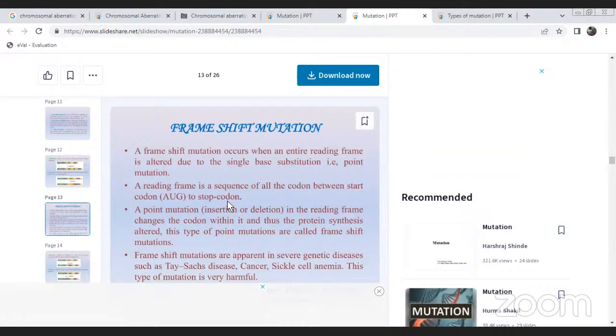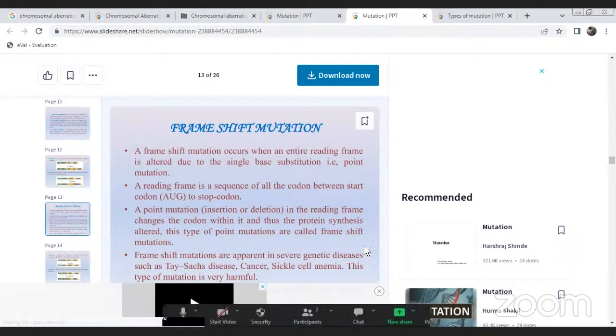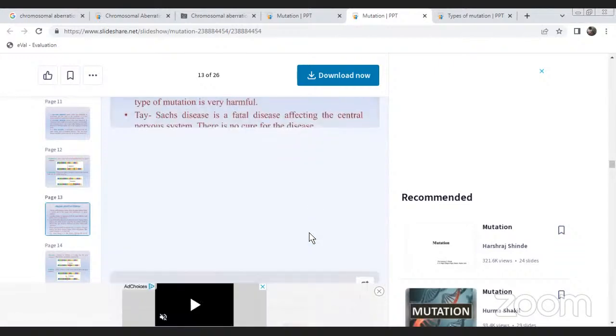Point mutation. A reading frame is the sequence of all the codons between the start codon AUG and the stop codon. AUG is the starting initiation codon. A point mutation, insertion or deletion in the reading frame changes the codons, and thus protein synthesis is altered. This type of point mutation is also called a frame shift mutation.